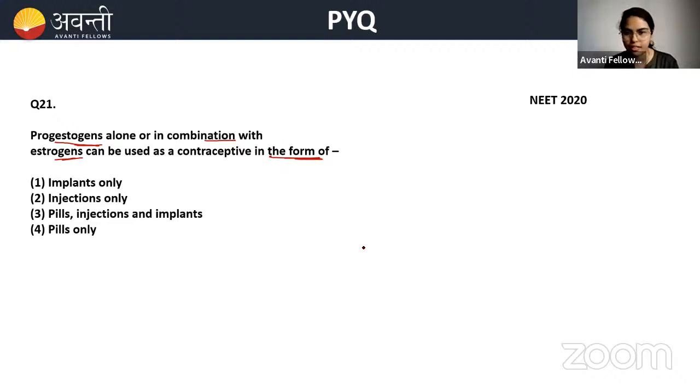Yes, Mahisagar, you are correct. Progestogen or estrogen combinations are used in the form of pills, implants, and injections. All three. Implants only, no; injections only, no; pills only, no. All three will have combinations of progestogen and estrogen.